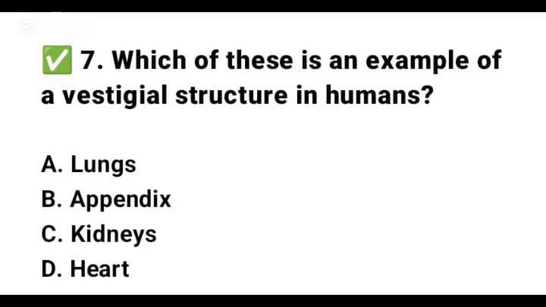Question 7 says, which of the following is a vestigial organ in humans? Option A, appendix, B, kidney, C, lungs, and D, pancreas. The correct answer is option A, appendix. Let's ask ourselves, what is a vestigial organ? A vestigial organ is a structure that has lost its original function through evolution.